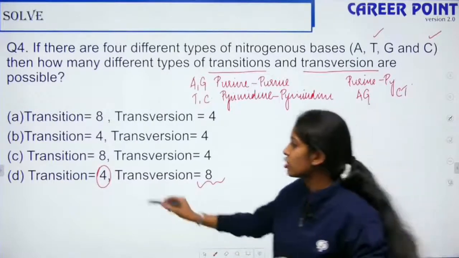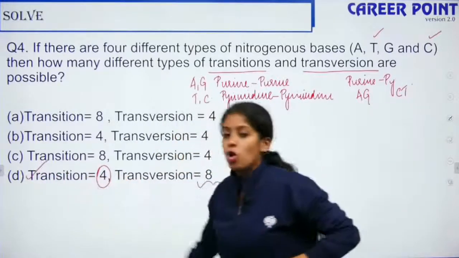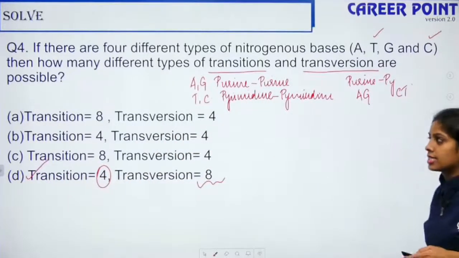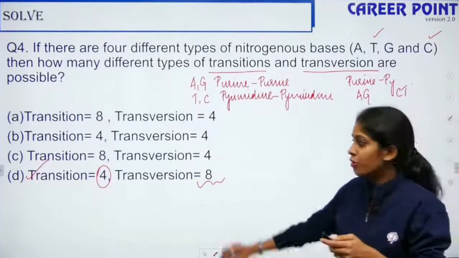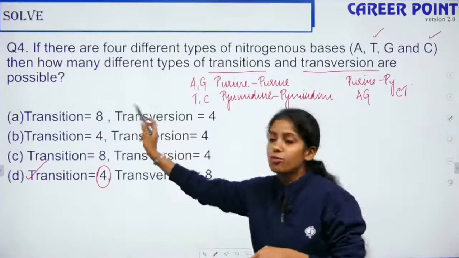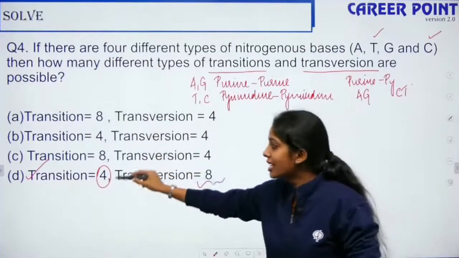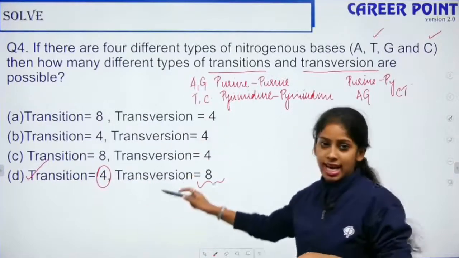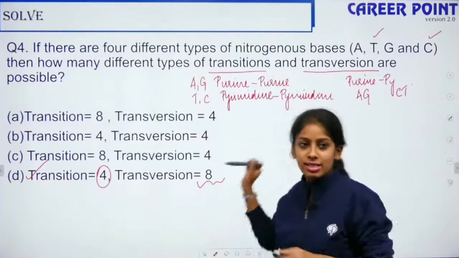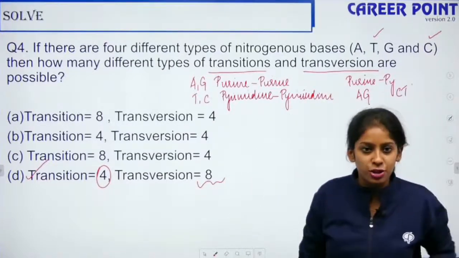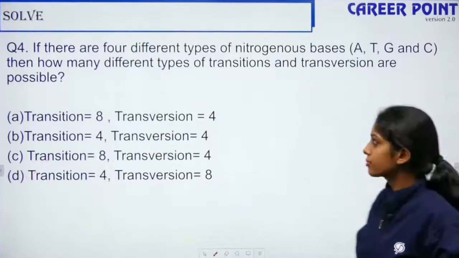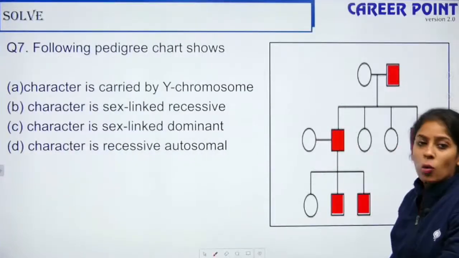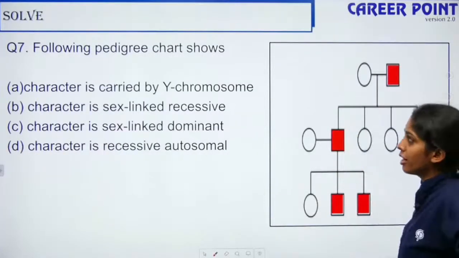Yes, Keshav, you're right. So option D is the perfect answer. In the last lecture when we were solving, we confused between these two, so the right answer here is option D. Yes, Antonia B, this is the right answer and the perfect explanation. Moving forward, this question also we made a mistake.